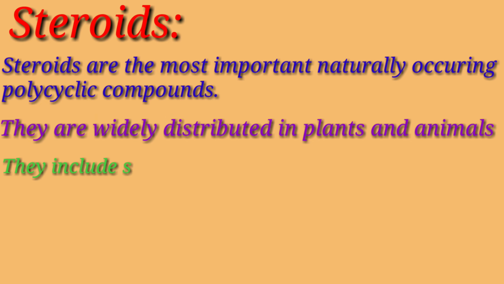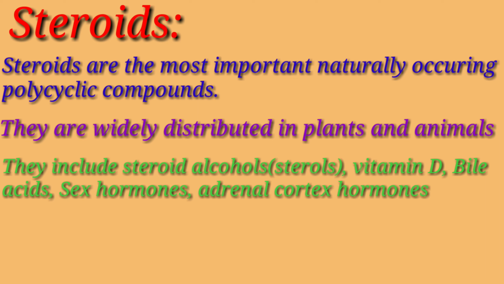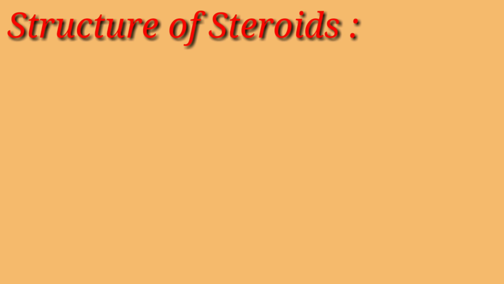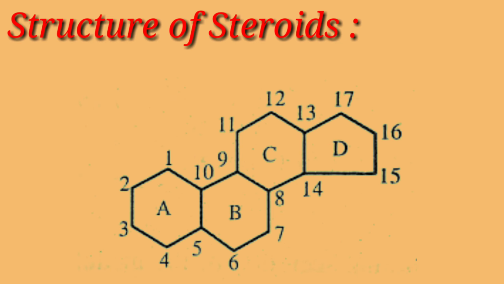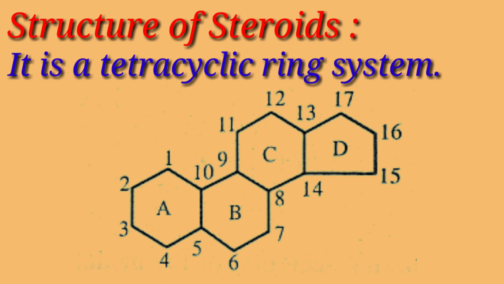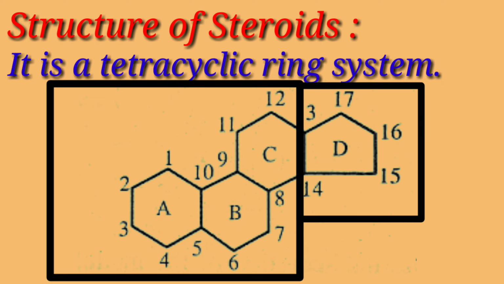They include steroid alcohol, that is sterol, vitamin D, bile acids, sex hormones, adrenal cortex hormones, some carcinogenic hydrocarbons, etc. In the structure of steroids, there are 4 rings A, B, C, D. It is also called a tetracyclic ring system, where rings A, B and C form a phenanthrene ring and ring D is a cyclopentane ring. This is the basic skeleton of steroids.